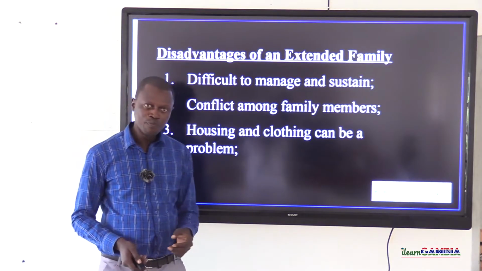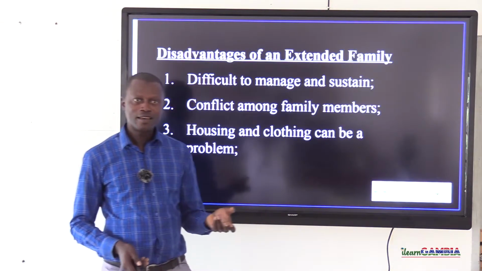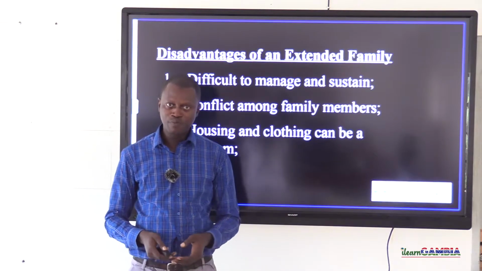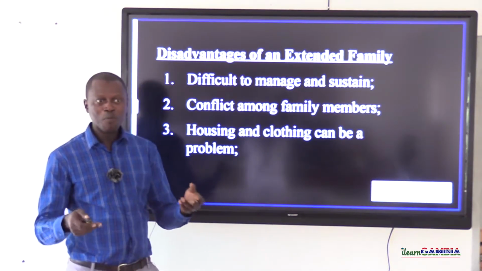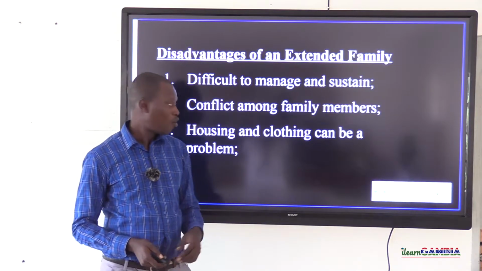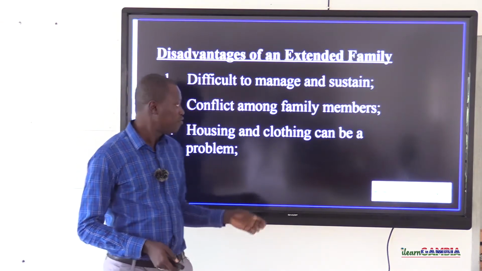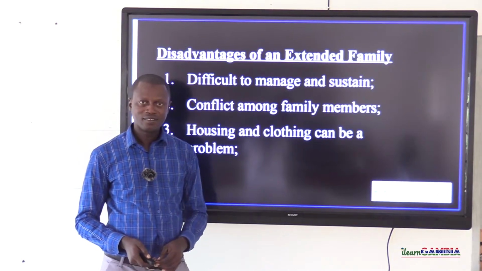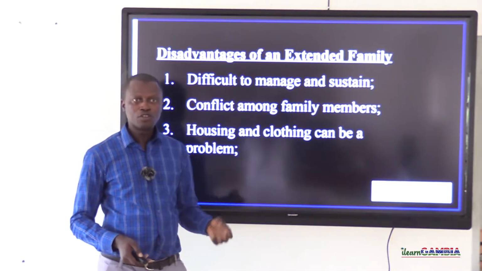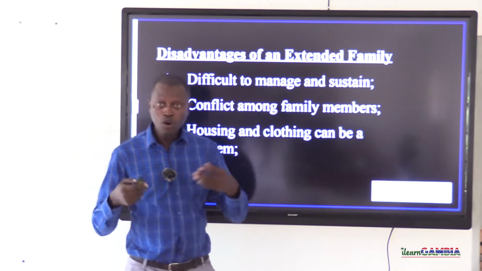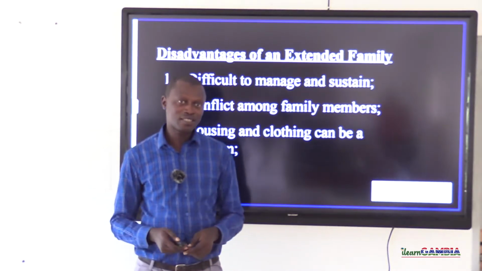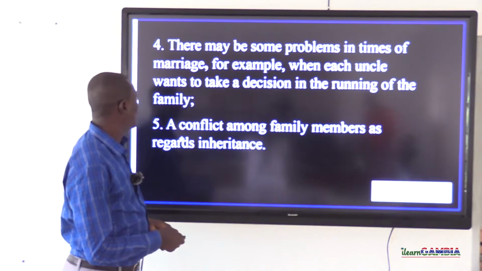Sometimes it will be a lot of a challenge to the head of the family. Sometimes if you go to a room, you will see 3 or more boys all living in the same room. You will see 3 or more girls all living in the same room. So all those are problems. Sometimes even the problem of clothing. Sometimes the head of the household might find it difficult to be buying new clothes for the members of the family, especially on a monthly basis. It will not be easy.